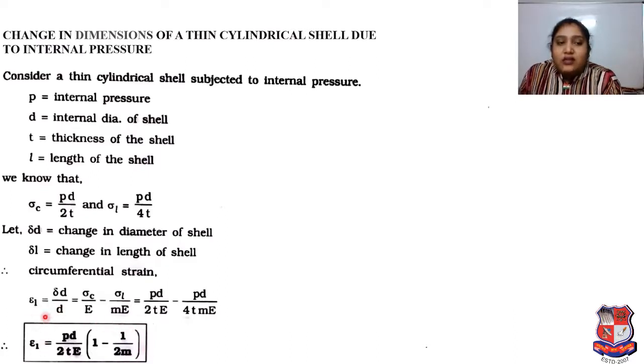This is our circumferential strain. That type of equation will be helpful to calculate the problem. And if you prepare for any competitive exam in future, then that type of equation will be useful, because based on that many MCQs are asked in examinations.